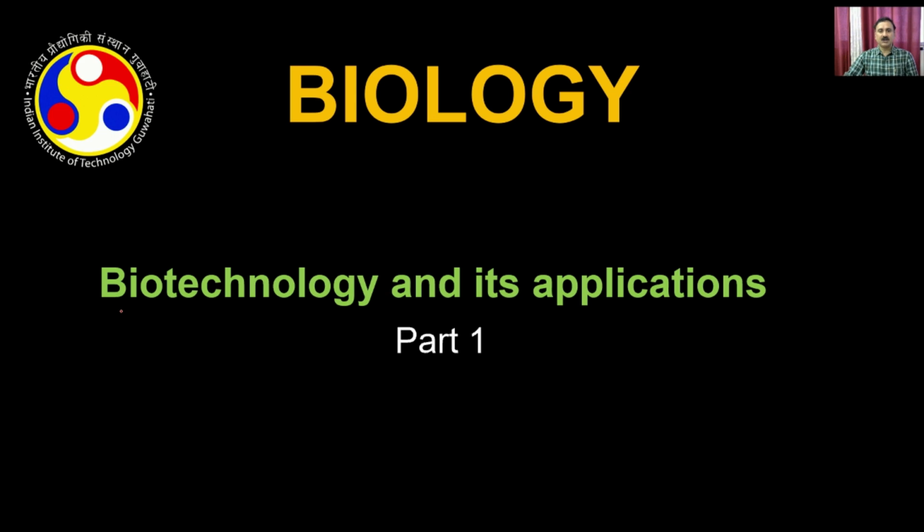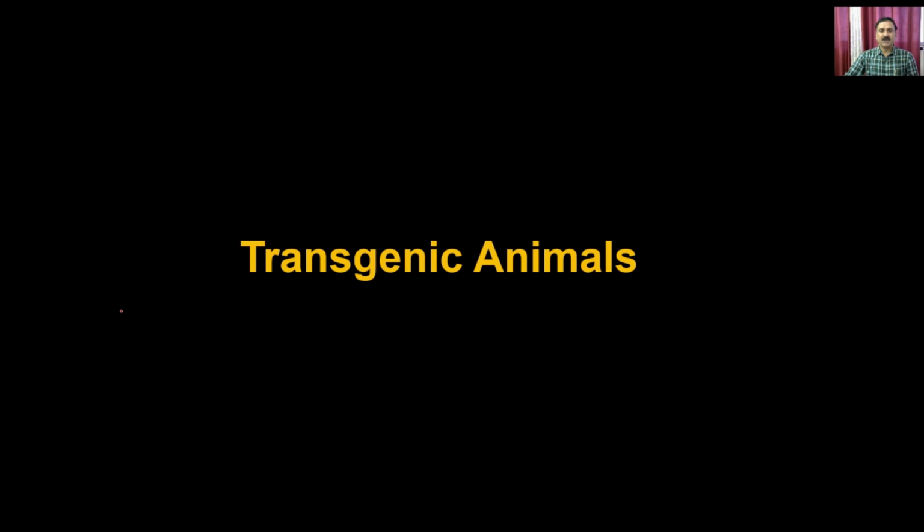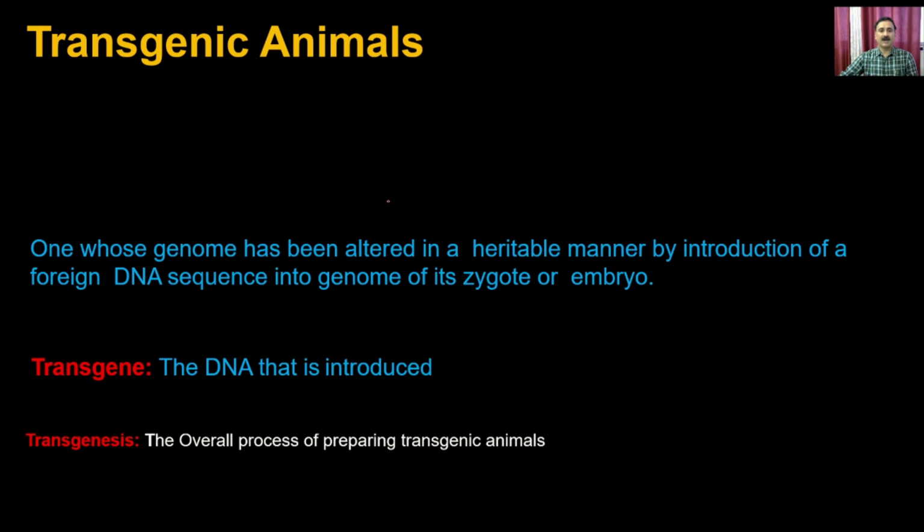So in today's lecture, we are going to discuss a new topic, and the new topic is transgenic animals. What is meant by transgenic animals? Transgenic animals are animals which carry a gene from a foreign organism. What this means is that you alter the genome of these organisms in such a way that it is heritable.